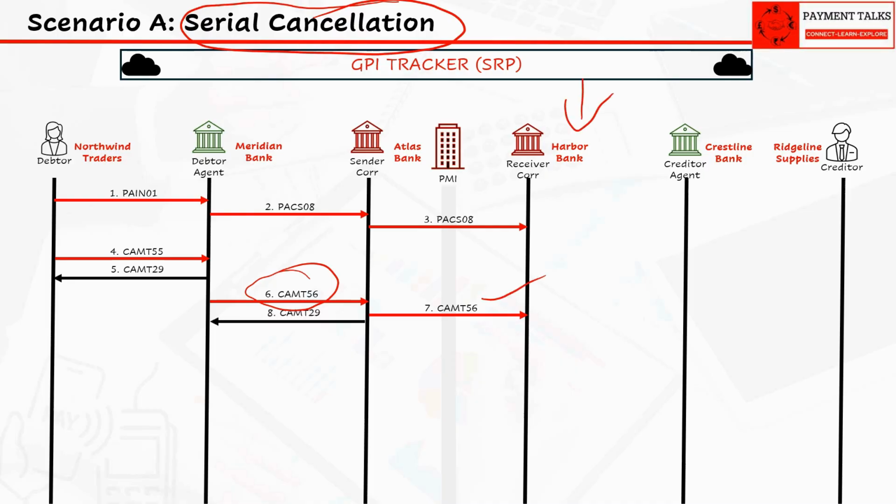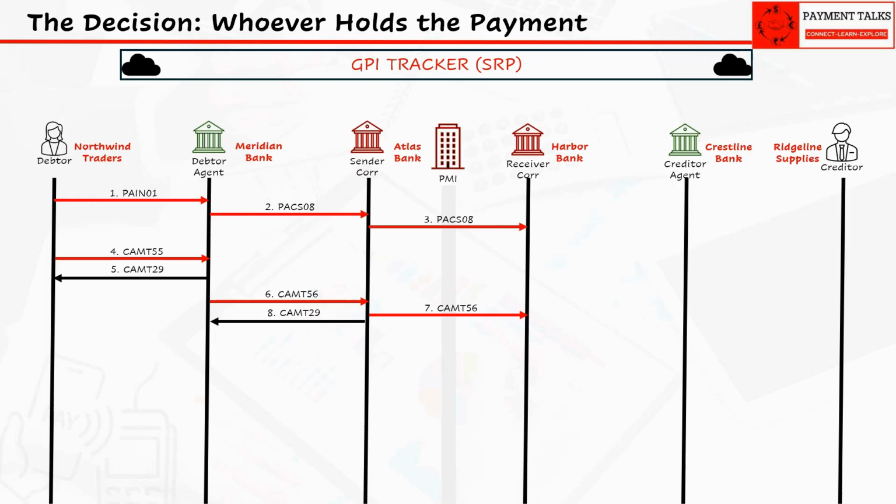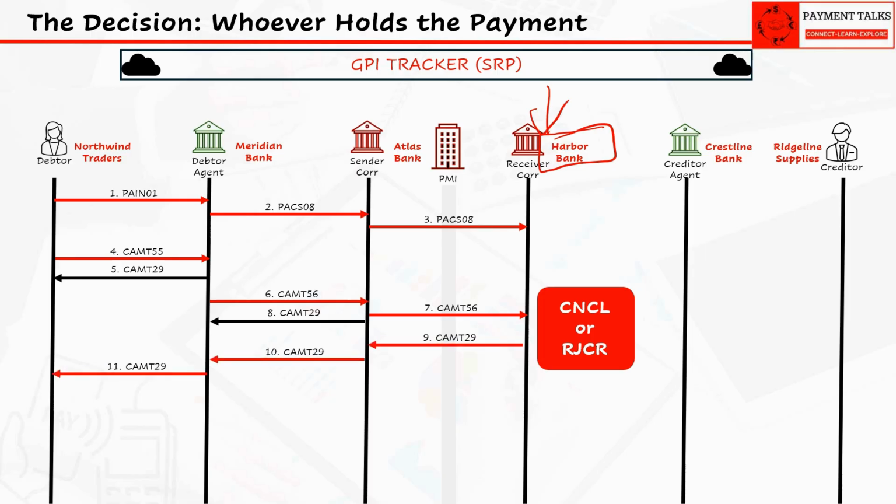Interim PDCR responses of CAMT 29 can travel back at each of these hops too. Only one bank actually gets to make the real call, and that's whichever agent is physically holding the payment when the request arrives. Here, that's Harbor. It decides CNCL cancelled or RJCR cancellation rejected, and that decision travels back in CAMT 29, hop by hop, all the way to Northwind. The decision outcome determines everything from here.